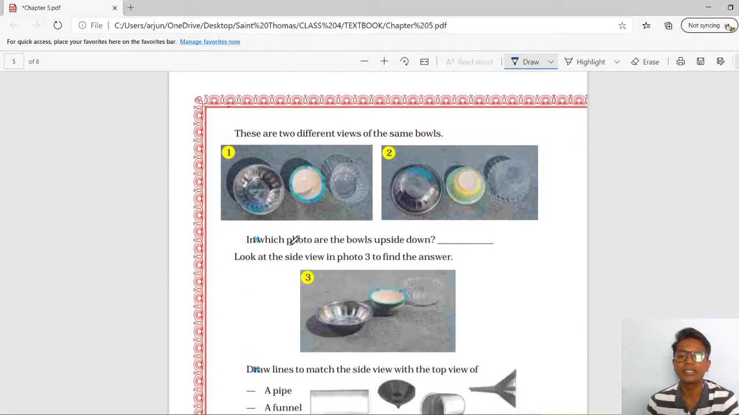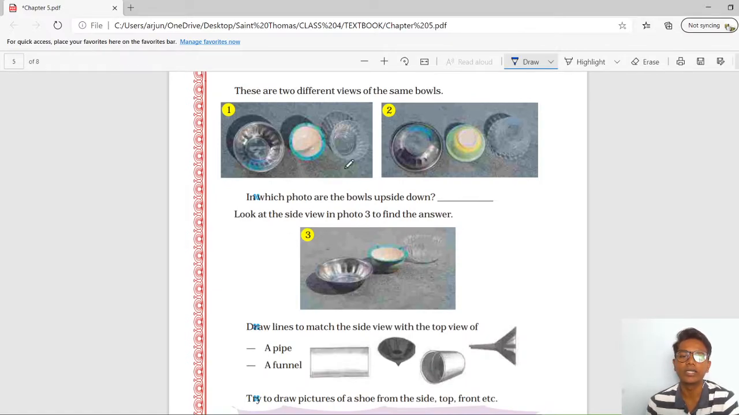Moving further, these are two different views of the same bowl. Okay, from figures 1 and 2, you can see that figure 1 is perfect, and in this second one, they are kept in the opposite direction. In which photos are the bowls upside down? Okay, what is meant by upside down? This is what is upside down. This is the way we have to put the bowl, but these bowls are kept in the opposite direction, in the upside down way.